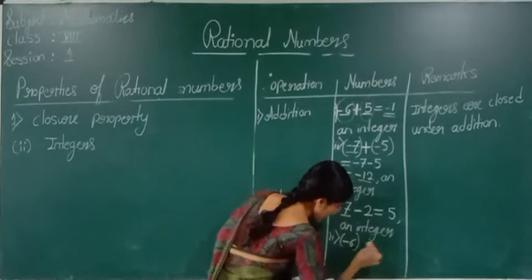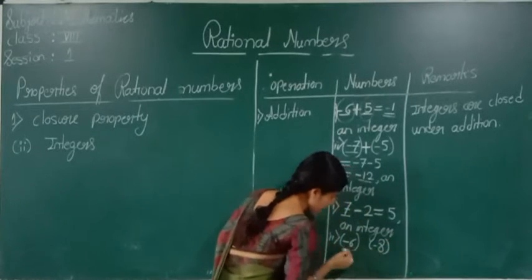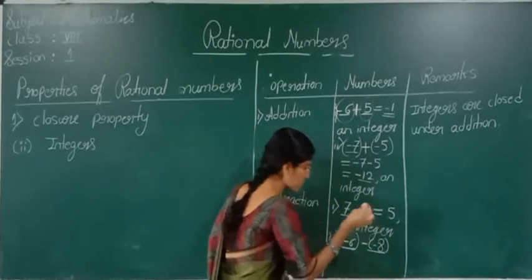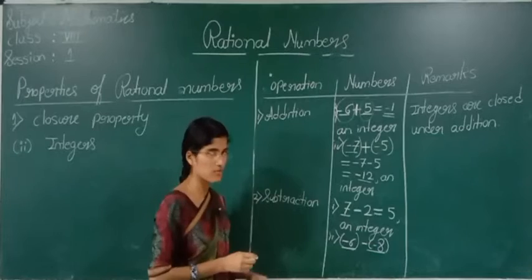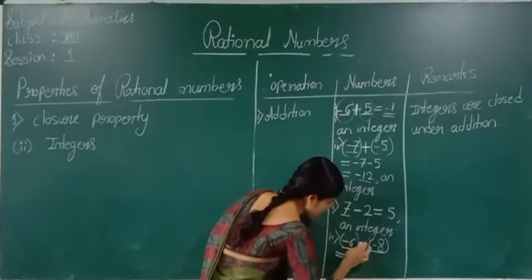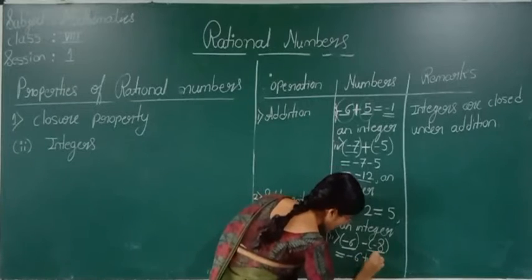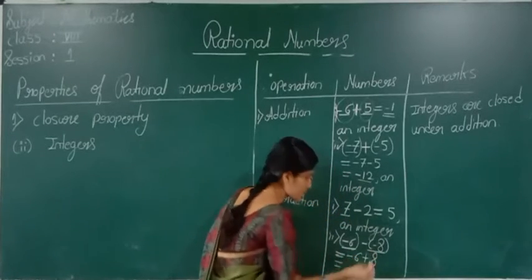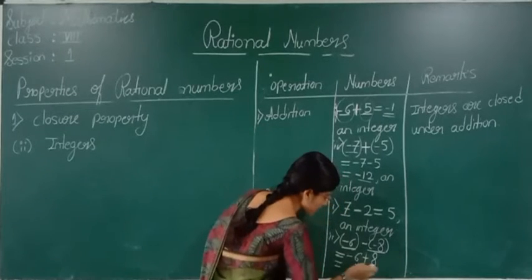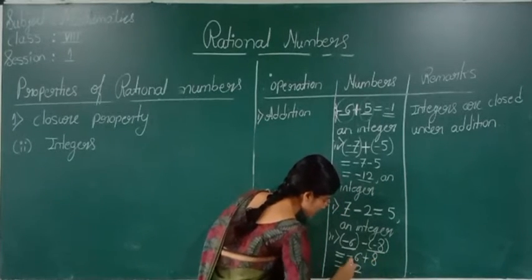Minus 6 and minus 8 are two integers. If I perform an operation of subtraction, we will see what answer we get. Minus 6 minus minus 8 is minus 6 plus 8. Minus plus is minus, 8 minus 6 is 2, the bigger number is 8, and 8 has a plus sign, so plus 2.